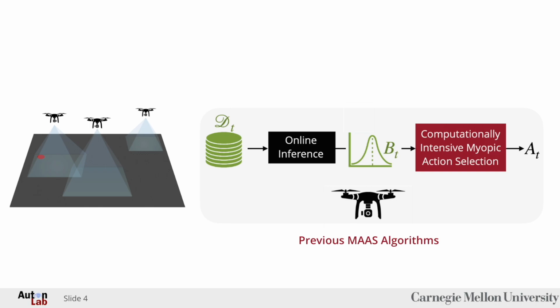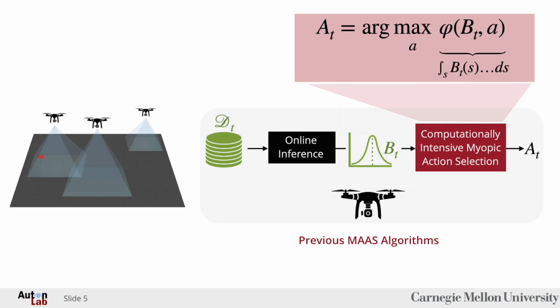Agents then use their dataset of observations, D_T, to form a posterior belief state, B_T. This belief state represents the agent's uncertainty about the underlying sparse signal. A sensing action, A_T, is then selected by optimizing an acquisition function over all candidate actions. Different algorithms propose different acquisition functions, and each typically requires approximating the solution to complex integrals for every candidate action.